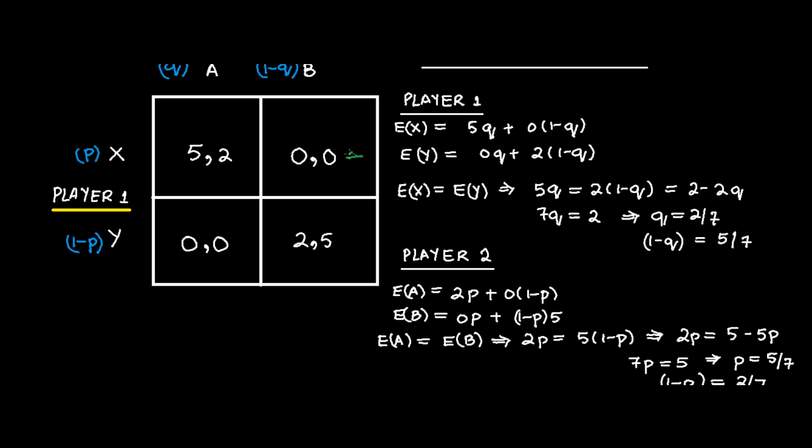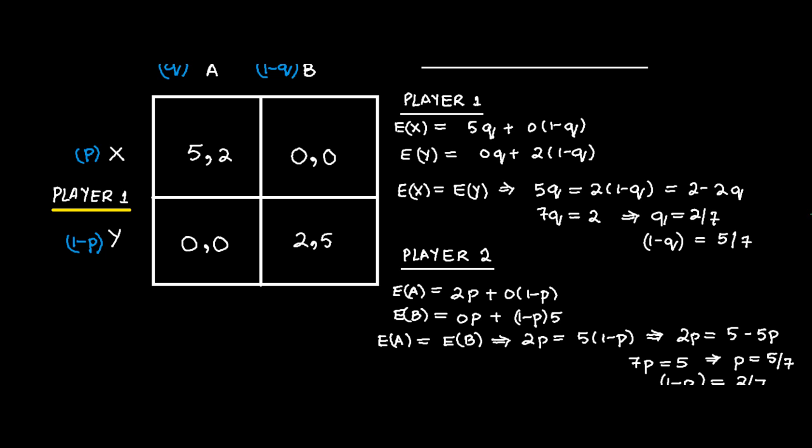Similarly, for player 2, the expected payoff from B, he can have either 0 or 5. He will have 0 when player 1 plays X with probability P. He will have 5 when player 1 plays Y with probability 1 minus P. And this is what you have written out here.